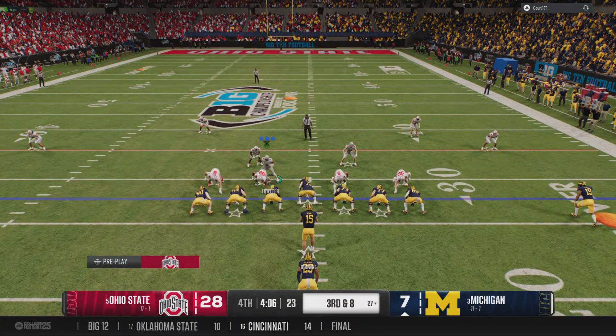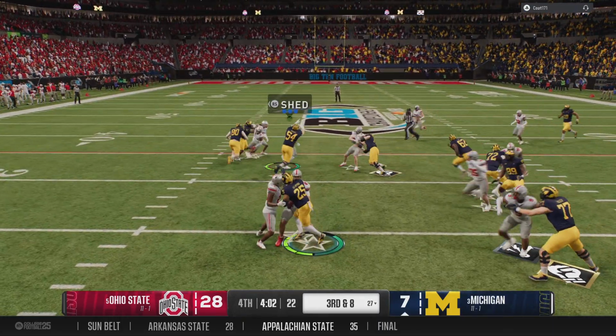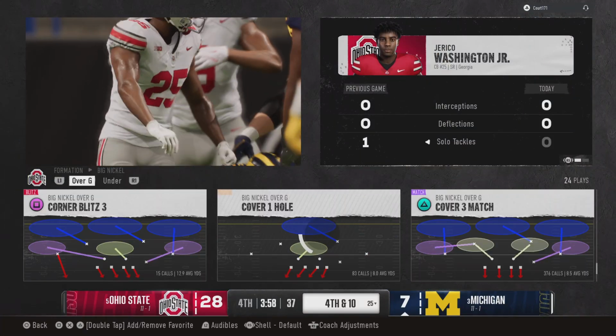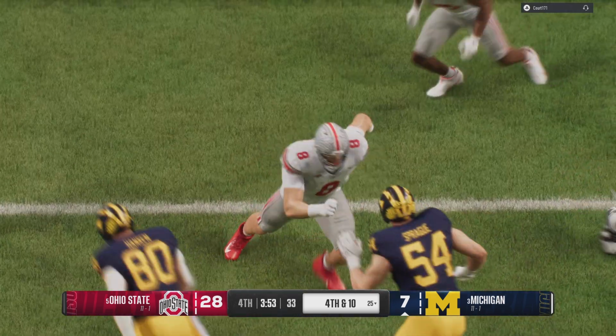Offense will try to convert a 3rd and long from the 27. We'll see if the defense brings the blitz. And now the running back's got it again. Goes backwards, losing 3 yards there. That back just had nowhere to go. Got to give credit to the defense and their run fits on that play.